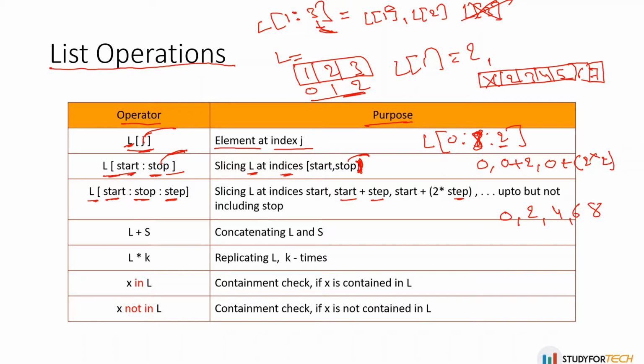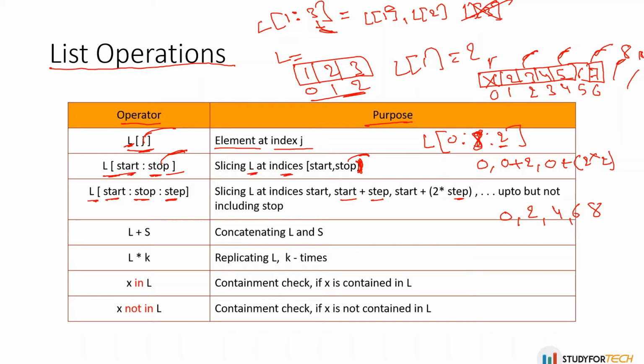If you see, these are indices 0, 1, 2, 3, 4, 5, 6. So the 0th value will be printed, then the value at the second index, then 4, then 6, then it will go to 8, and then 10.